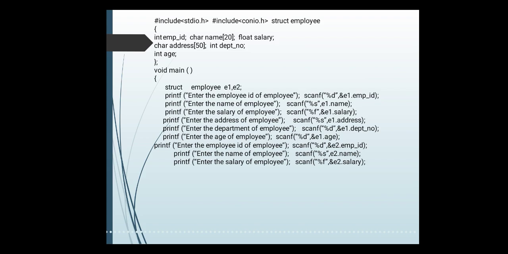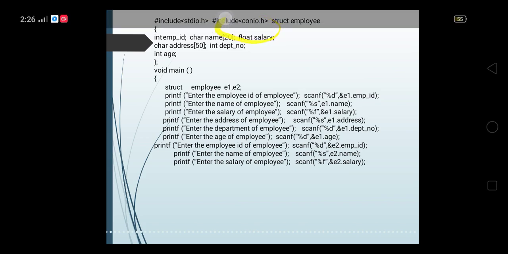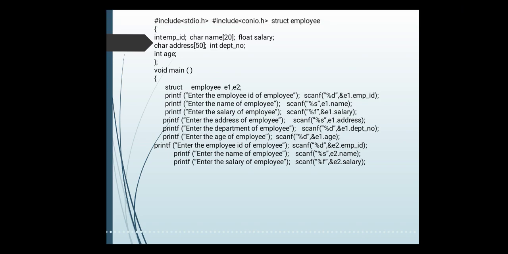Now, here we will see how to write a program using a structure. Here I am taking one example. Hash include stdio.h, that means we are including the standard input output file inside our program. Then hash include conio.h, that means we are including the console input output functions inside our program. Then we are declaring the structure employee, which consists of an integer employee ID, character name, float salary, character address, integer department number, and integer age. That means it has 6 data members.